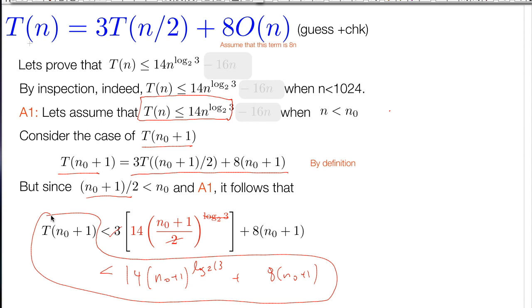Now that it's true for n plus 1 cases, it'll be true for n plus 2 cases and 3, etc. But for you to apply the same argument to the n plus 0, n plus 1, n plus 2 cases, you have to be proving exactly the same property that you're assuming. If you assume it's true for the first n cases, you need to prove that it's also true for the n plus first case. So this statement has to be exactly the same as this statement for induction to work. You can certainly have a stronger statement here that implies this statement, but the assuming statement has to at least be true.